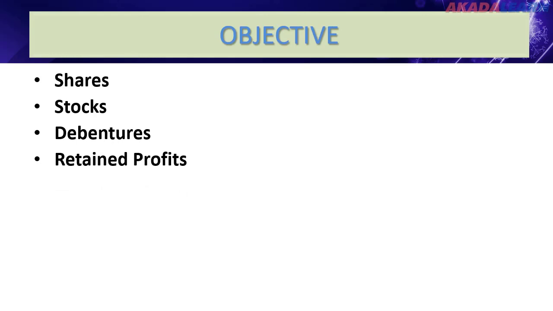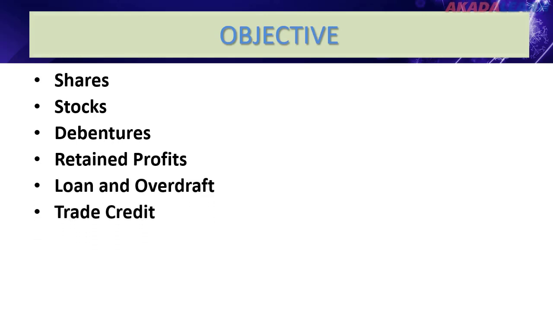In this class, we'll be looking at shares, stocks, debentures, retained profits, loans and overdraft, trade credit, leasing, and factoring. All these are sources of capital for limited liability companies.